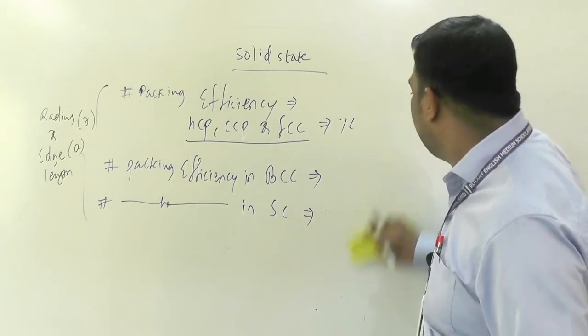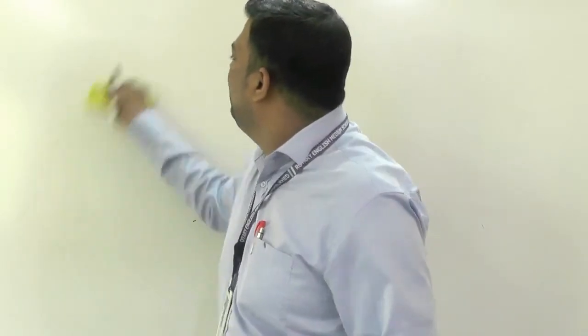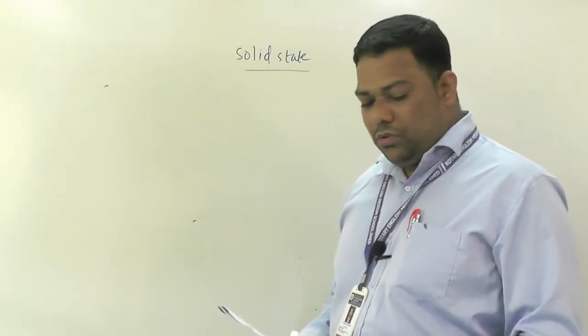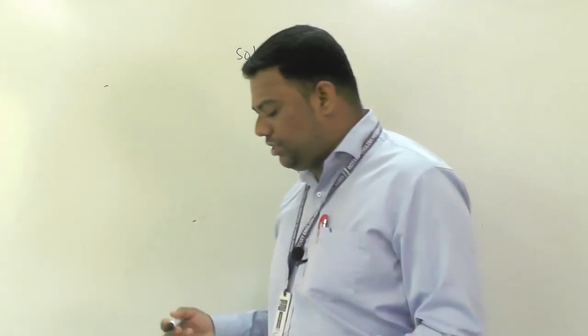Now after this, see here beta, in your solid state, very important are also calculations involving unit cell dimensions.